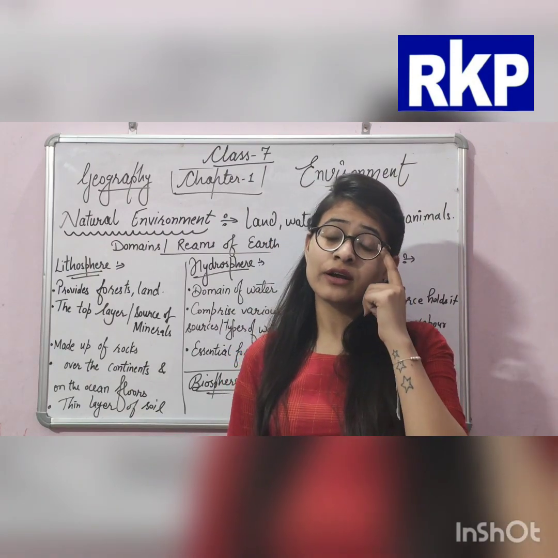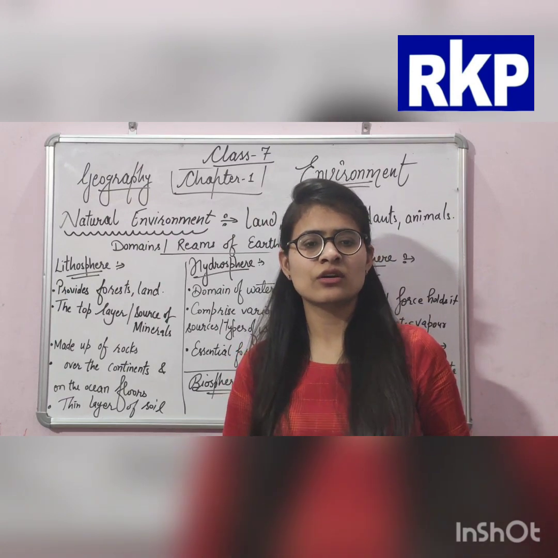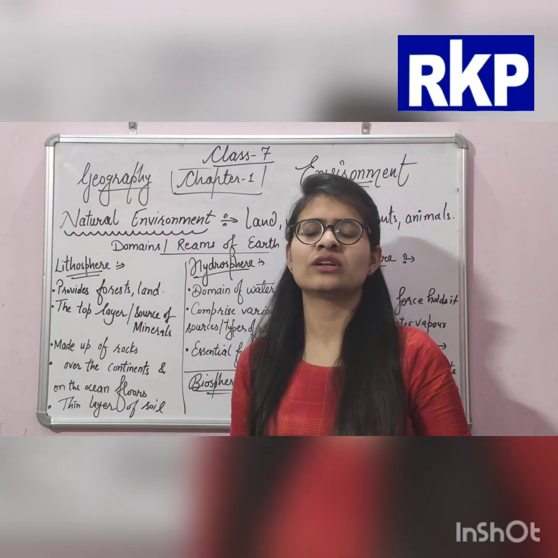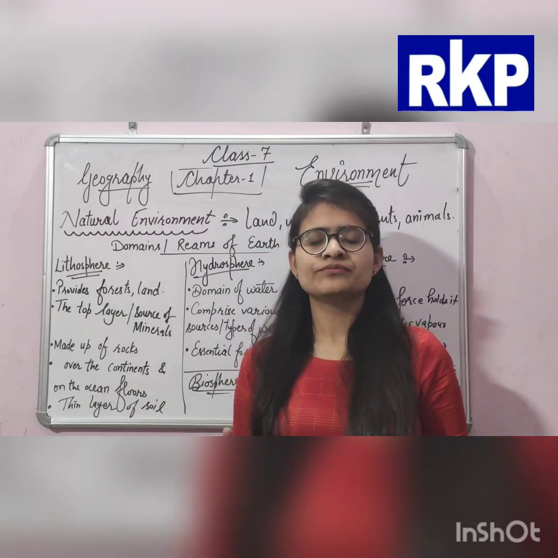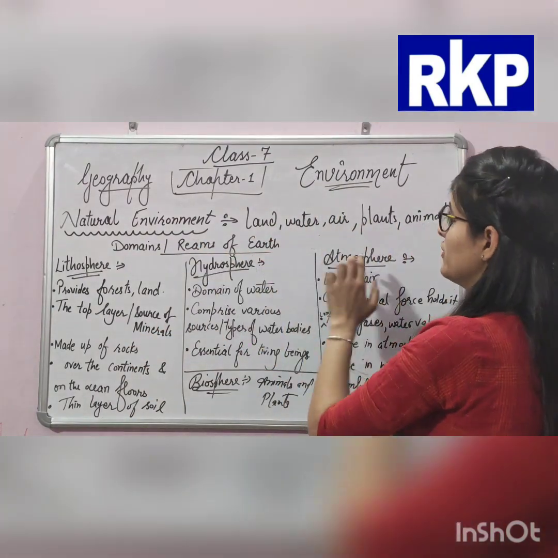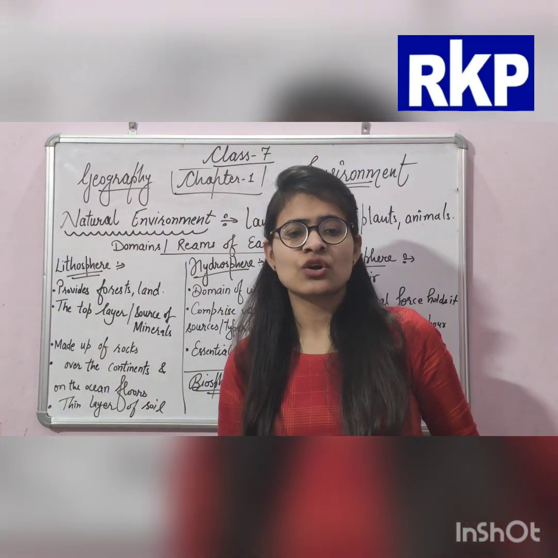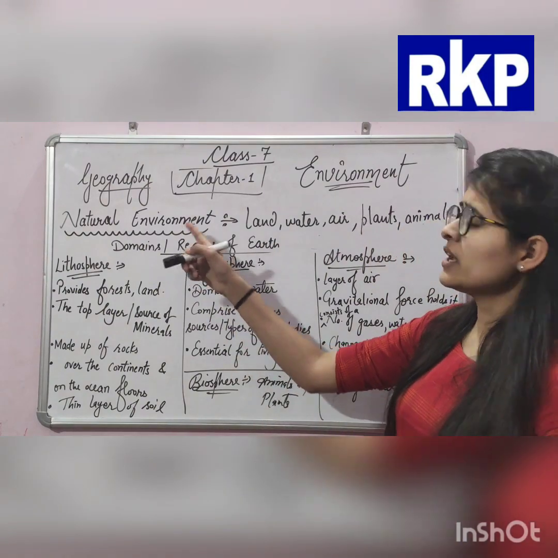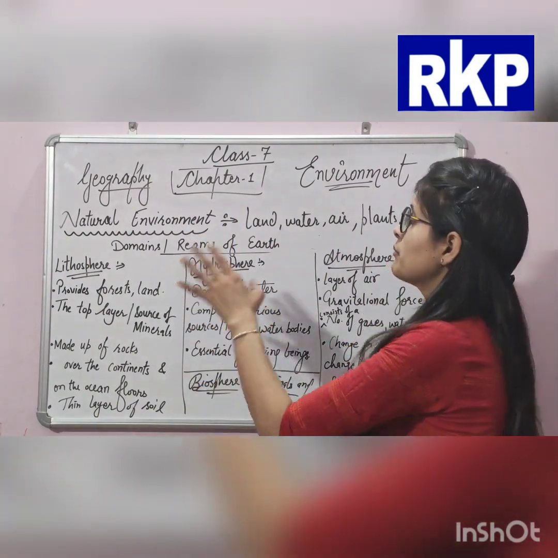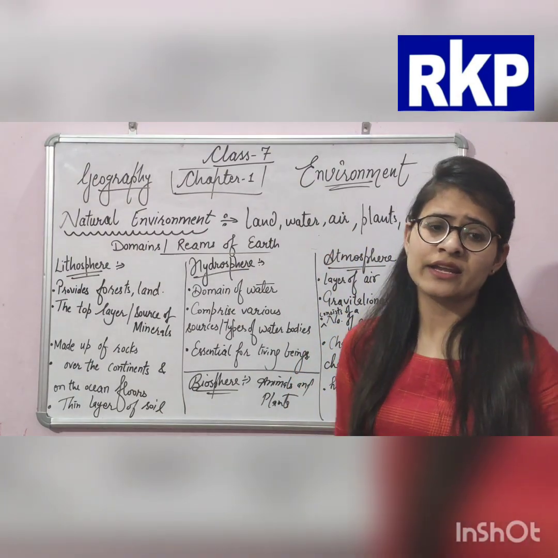And abiotic refers to the world of non-living things like land, air, water. These are biotic and abiotic conditions. So the natural environment is comprised of land, water, air, plants and animals.